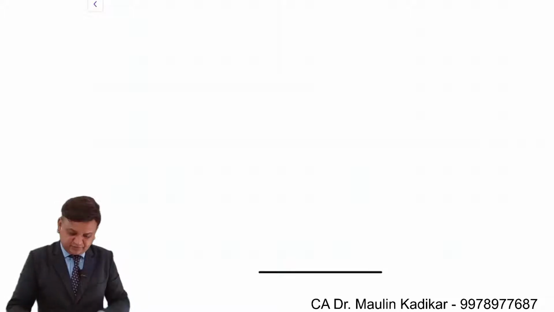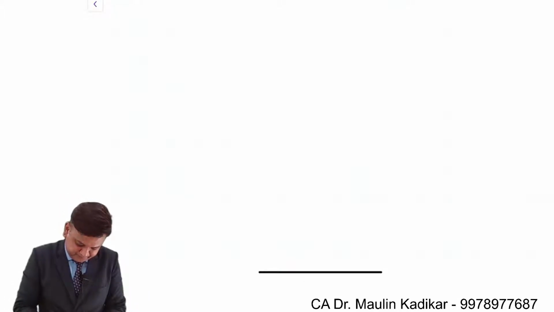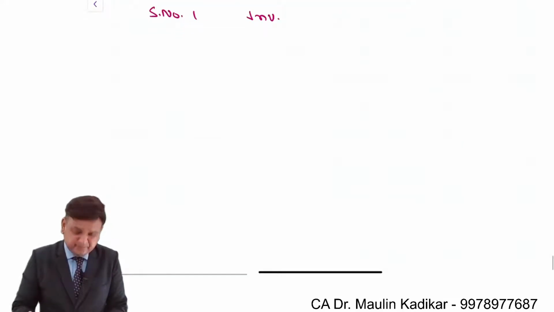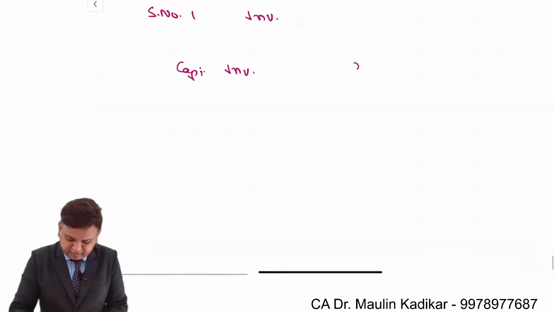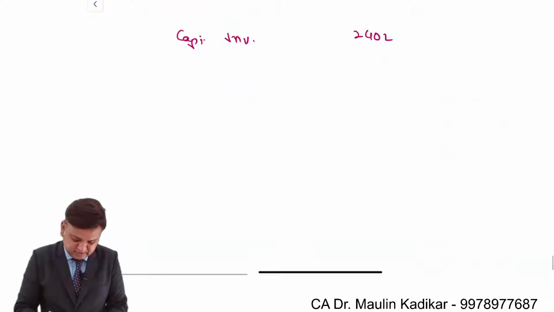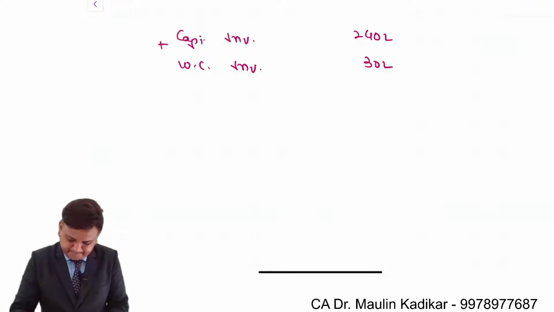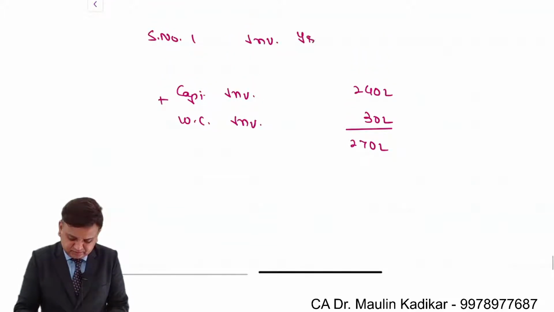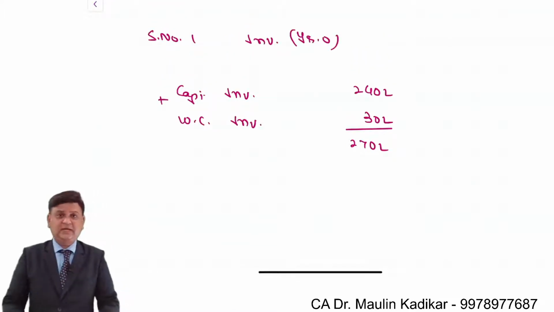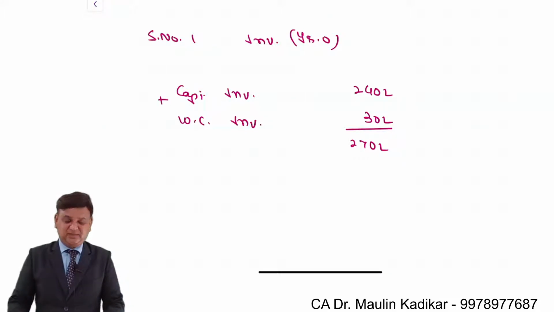Now let us solve the question together. Step number 1, investment. We will have capital investment of 240 lakhs plus working capital investment of 30 lakhs. So the total investment is 270 lakhs in year 0.